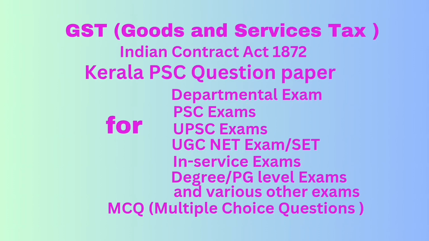Question number 34. What does the term HSN in a GST invoice denote? When is it used? Answer, harmonized system of nomenclature, used at the time of supply of goods. Question number 35. In which of the following cases a tax invoice under GST is not required to be issued by a registered person? Correct answer, option A, value of goods or services or both supplied is less than rupees 200 and recipient is unregistered.